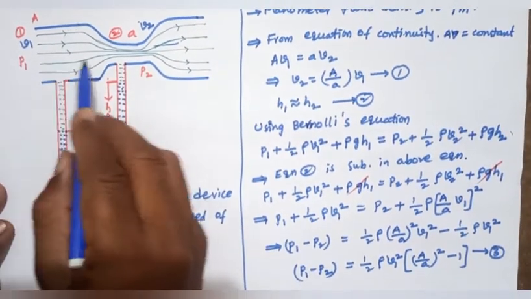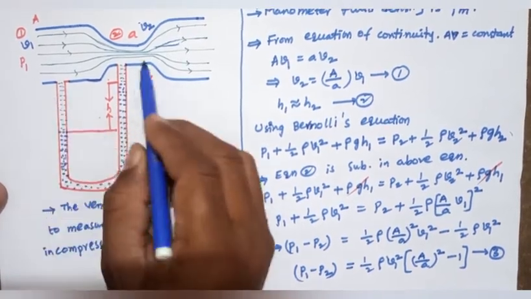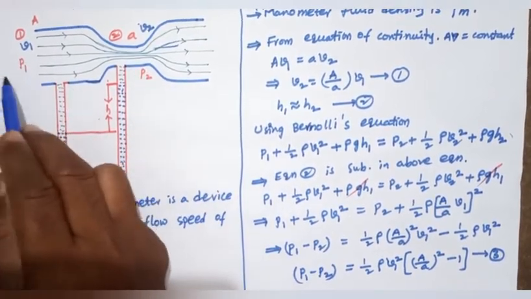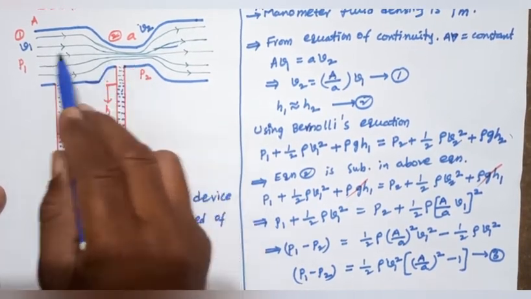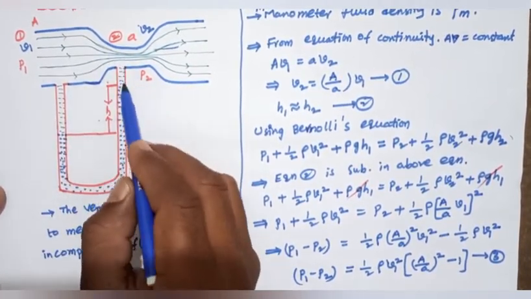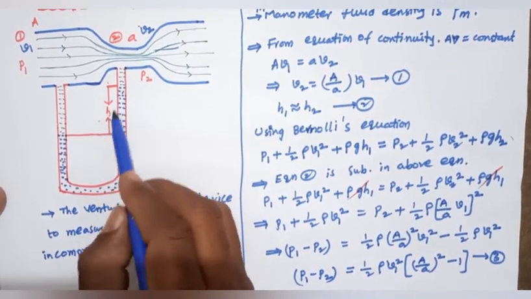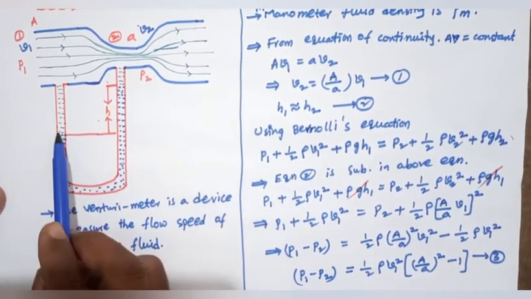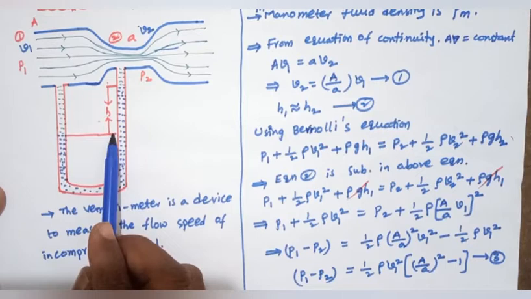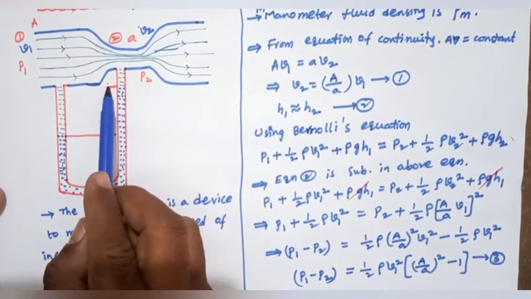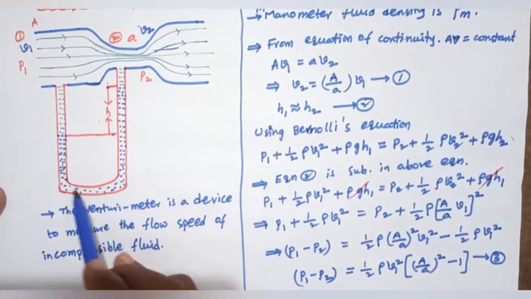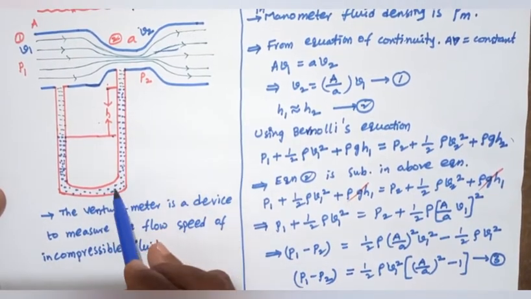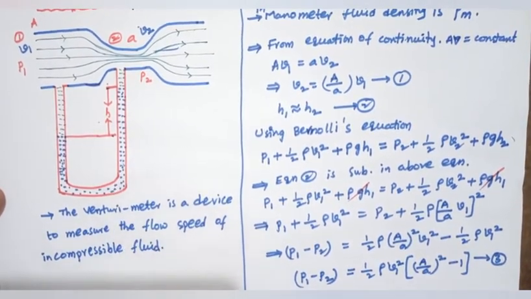In this Venturi channel, here pressure is P1, here pressure is P2, then the change in pressure shows up in the manometer as a height change. The height from bottom to top is taken as h. Here the density of the manometer liquid is rho m.